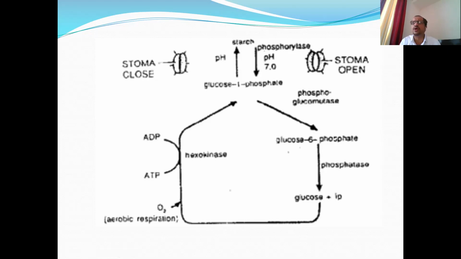Due to the decrease in the osmotic concentration of the guard cell, whatever water is present inside the guard cell is released outside towards the accessory cells by the process of exosmosis, and therefore the guard cells become flaccid. And due to flaccidity, their walls, inner walls as well as outer walls, come closer together, and therefore the cavity which was open becomes closed, like this. And this is the reason why stomata get closed during night time or in the presence of acidic pH. So this interconversion of sugar into starch is responsible for this conversion.